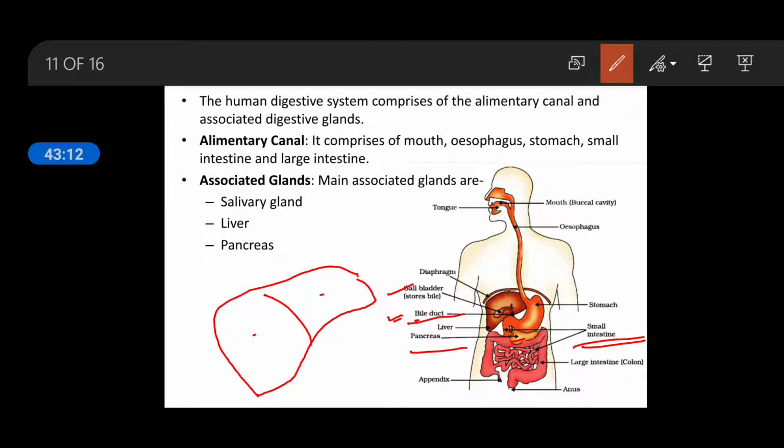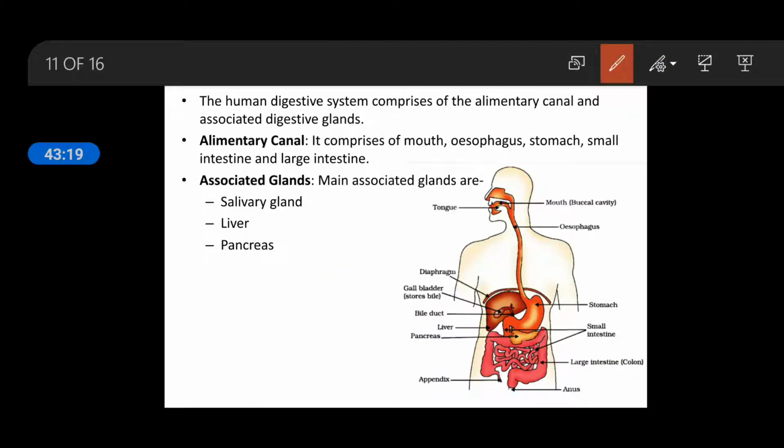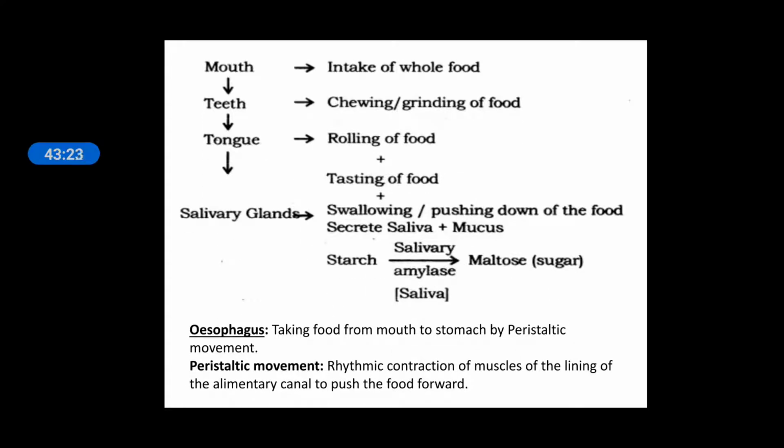Okay, so this is the alimentary canal of humans. Here, one by one, we will discuss what things are taking place in various parts. First is the mouth. Here intake is taking place. Intake means, out of the 5 steps of holozoic nutrition, the first is ingestion, so in the mouth, intake of whole food.